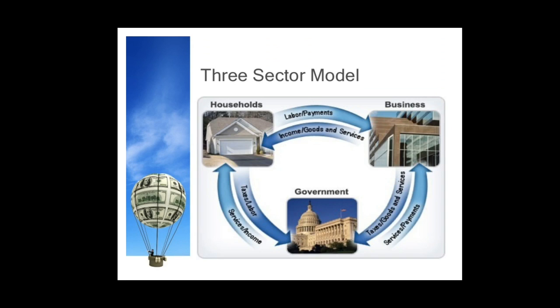Let us illustrate the three sector model with the help of diagram given here. Here in this diagram we can see that government taxes the households and offers them transfer payments like scholarships, widow pensions, old age pensions, etc., and other services. The government also taxes the producers and offers them subsidies. Moreover, the government purchases goods and services from the firms and accordingly makes money payments to them.